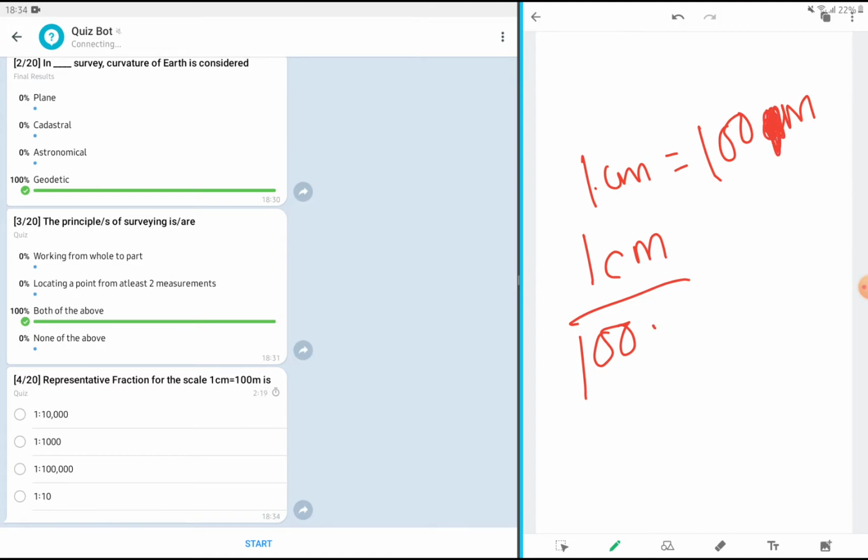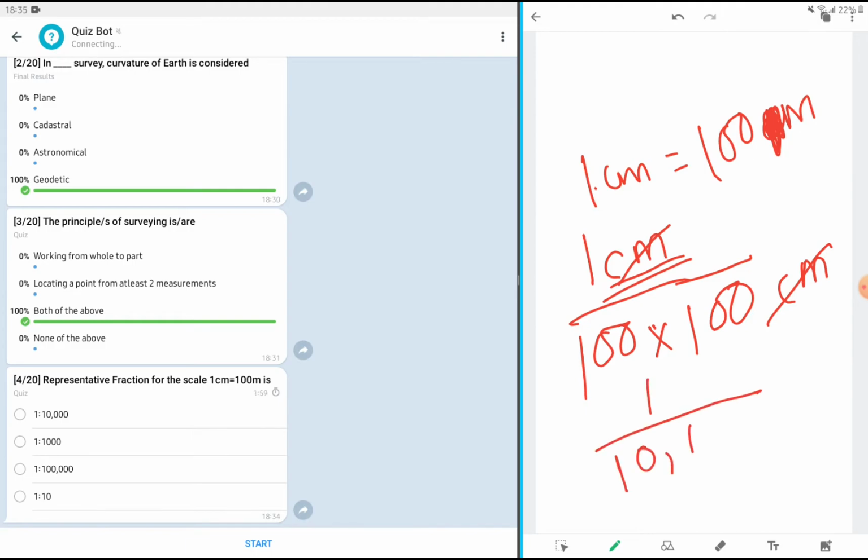Okay, now what we will try to do is convert this meter into centimeter, the same unit as that of the numerator. Therefore 1 meter is equal to 100 centimeter, so let's write this as 100. Therefore it is also centimeter. Now since both the units are the same in numerator and denominator, we can get rid of the units. And now what we have finally is 1 by 10,000. Okay, 1 is to 10,000. That's it. This is the representative fraction.